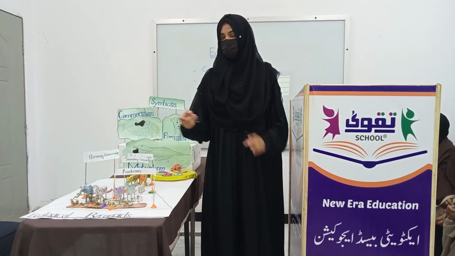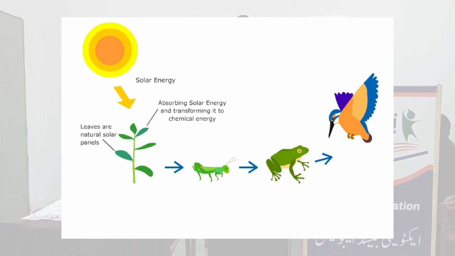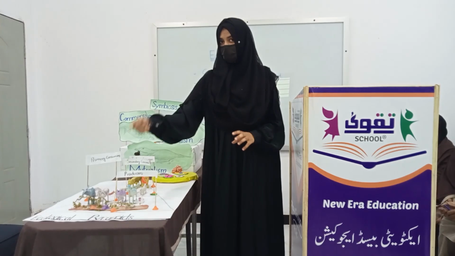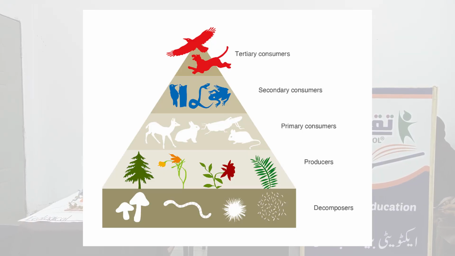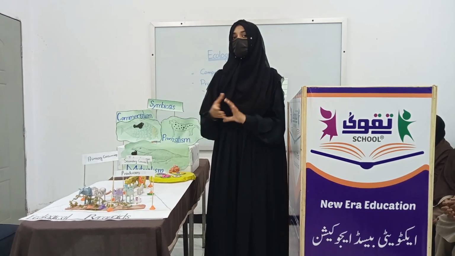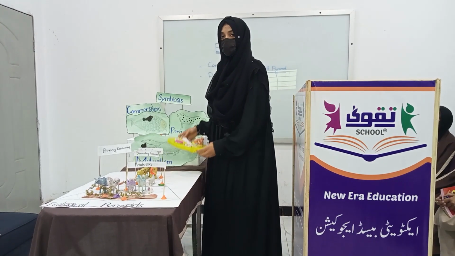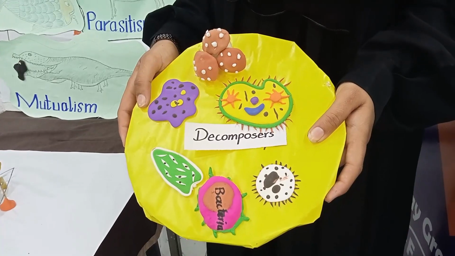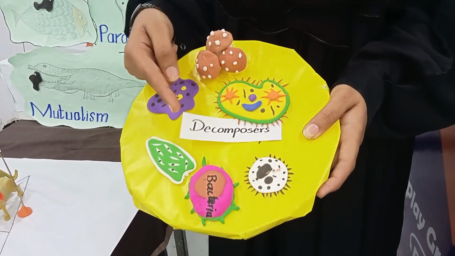Producers are organisms that store and use energy from other sources to produce food, for example, plants. Consumers are organisms that take in energy when they feed on producers or other consumers, for example, humans. Decomposers: when organisms die, other organisms called decomposers break down the remains of the organism and obtain energy. For example, bacteria and fungi.